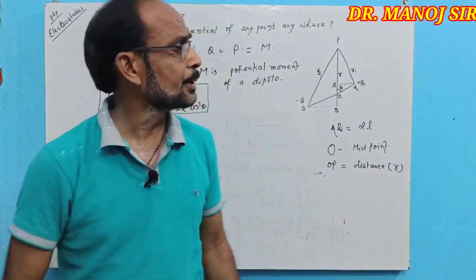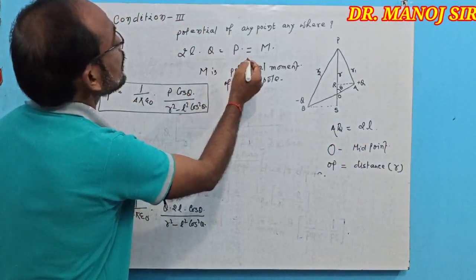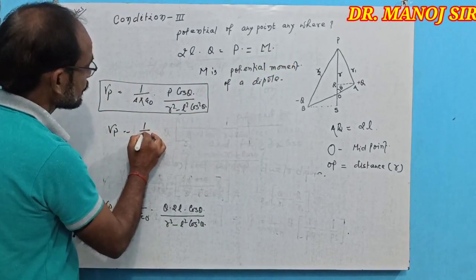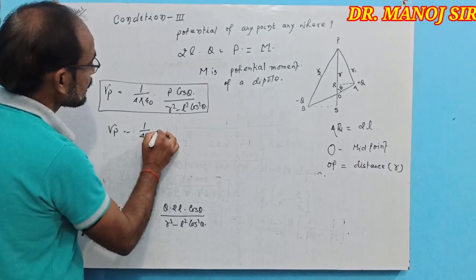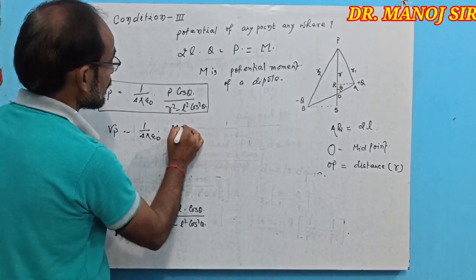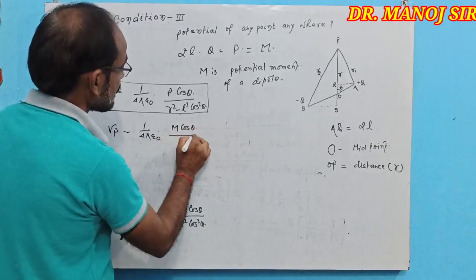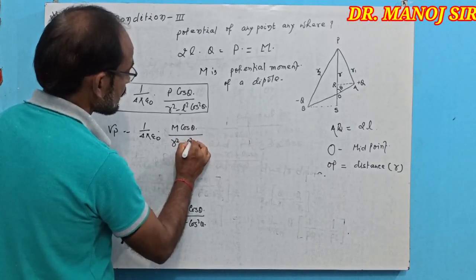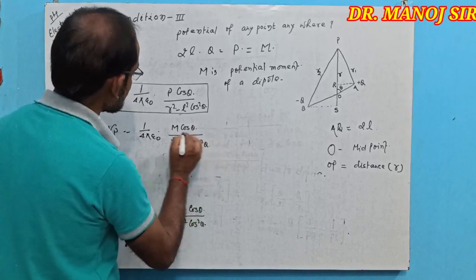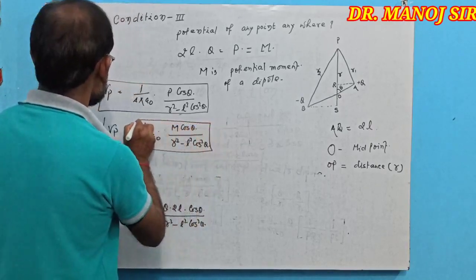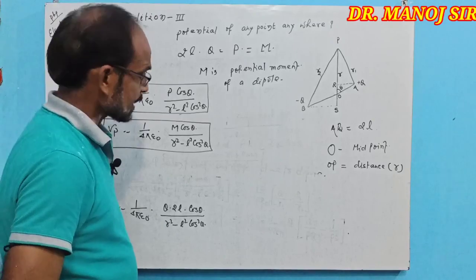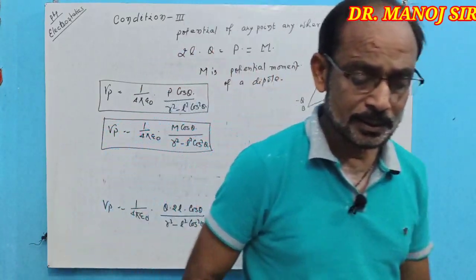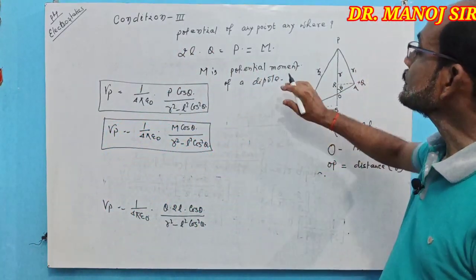When we put 2L into q equal to M, then Vp equal to 1 by 4 pi epsilon naught M cos theta upon R square minus L square cos square theta. This is another expression of the potential at any point anywhere on the dipole.